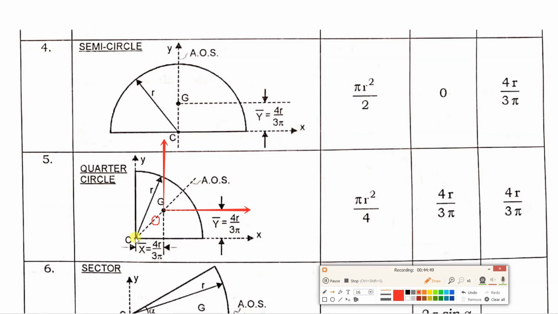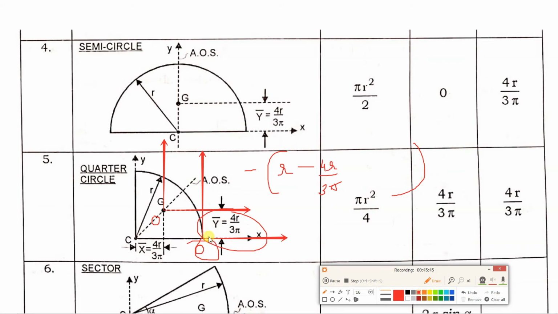One more example we will see now. Suppose this is the point, origin. Now answer me, what will be x bar? First you have to write minus. Why? Because it is left of origin. So this will be r minus 4r by 3 pi. What about y bar? If this is the origin, y bar will be 4r upon 3 pi.